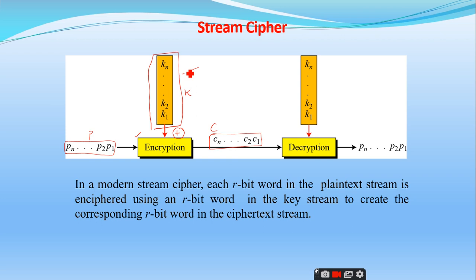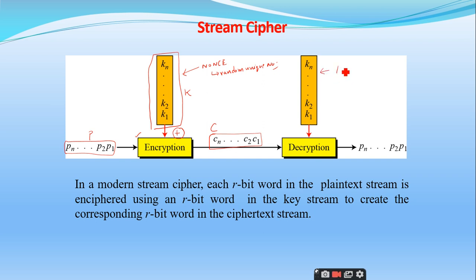And this key K, as I told, is not a direct key taken from the user. It involves the concept called nonce, number used only once. It is nothing but a unique random number. At the decryption end, that means at the receiver end, the n-bit ciphertext is taken and given to the decryption algorithm, and the same key K is used here also.